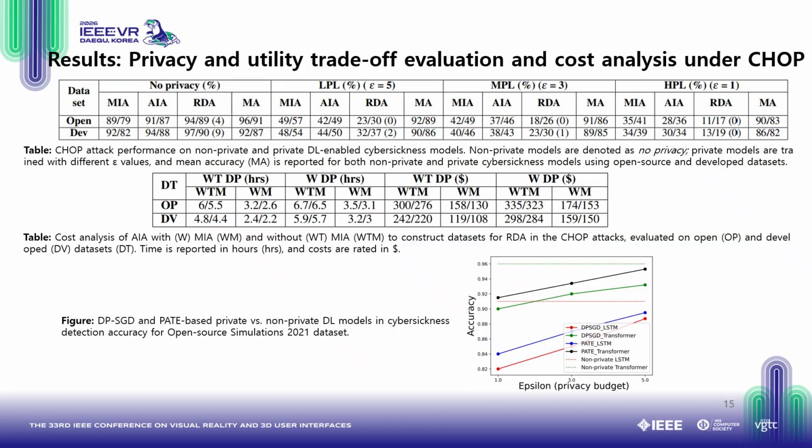We also do the cost analysis, where we show that when we perform the attack without MIA and do AIA to reconstruct the dataset, that incurs a higher cost in terms of time, and we also analyze the cost in dollars. So we show that without MIA, it requires higher time for both of the datasets, and it also costs more for both. Also, when we apply our DP-based privacy method, we see that when you have high privacy, we actually get better accuracy and utility.